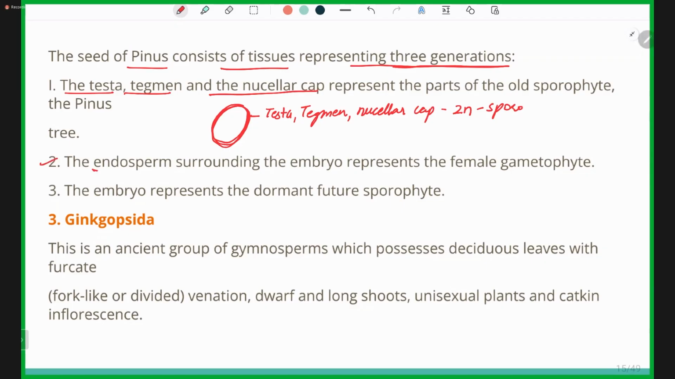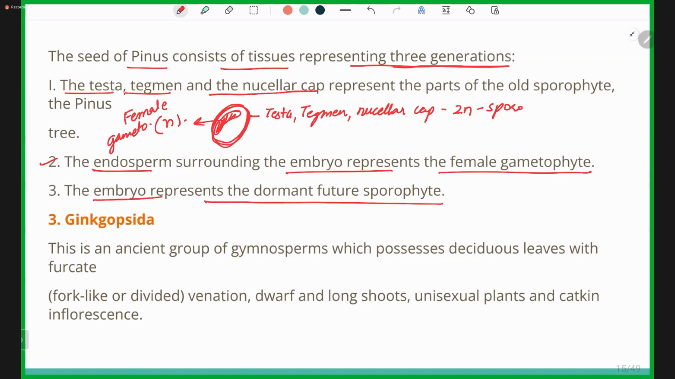Now, the second: the endosperm surrounding the embryo represents the female gametophyte, which is N. The endosperm represents the remnant of the female gametophyte, whereas the embryo represents the dormant future sporophyte, which is 2N. Okay, so there are three generations locked inside a seed.